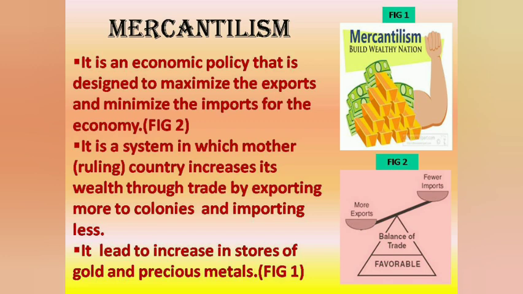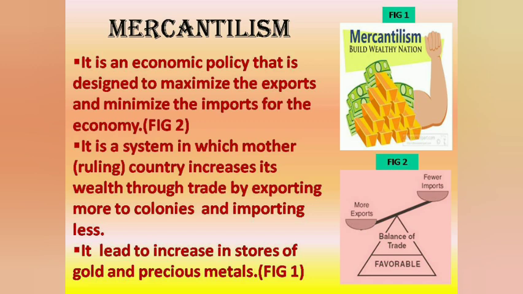In mercantilism, gold and precious metal stores will increase only when the companies export more instead of importing. So, what they used to do is they used to purchase raw material from their colonies at lower cost and then sell at higher prices.